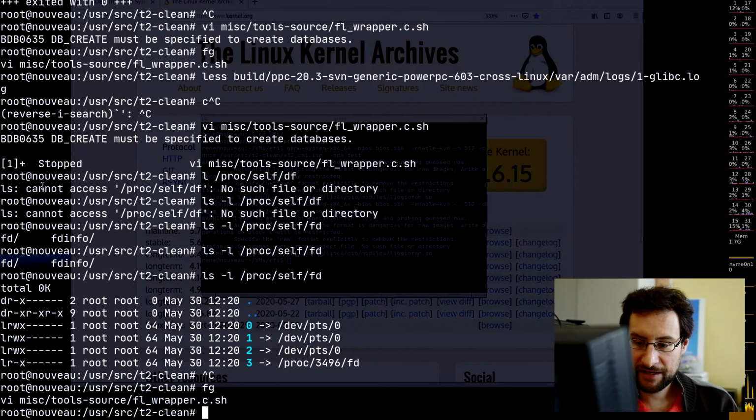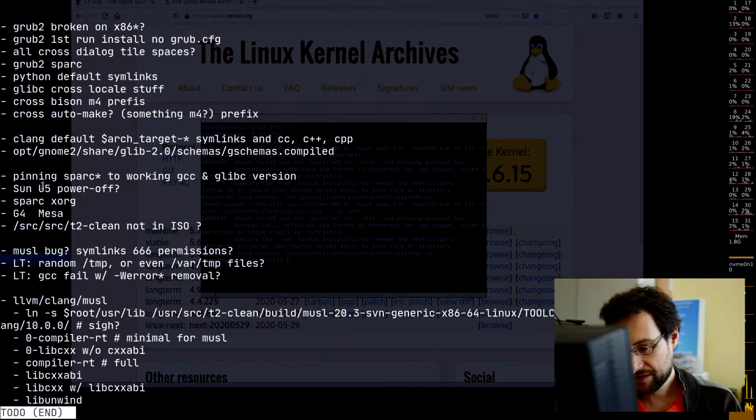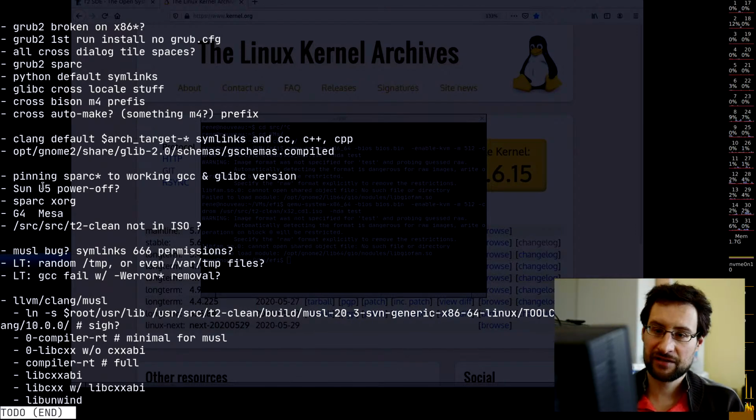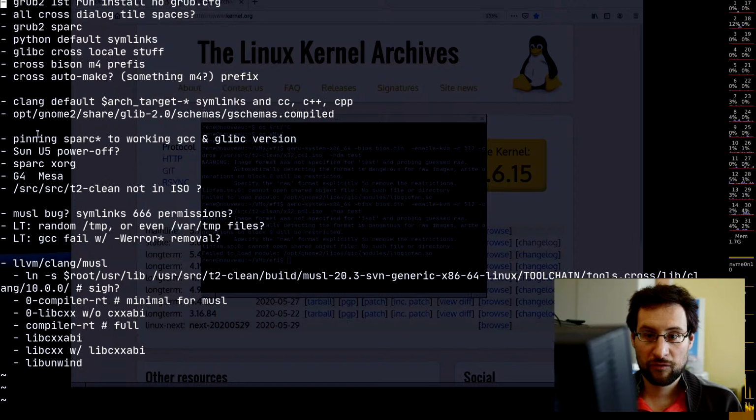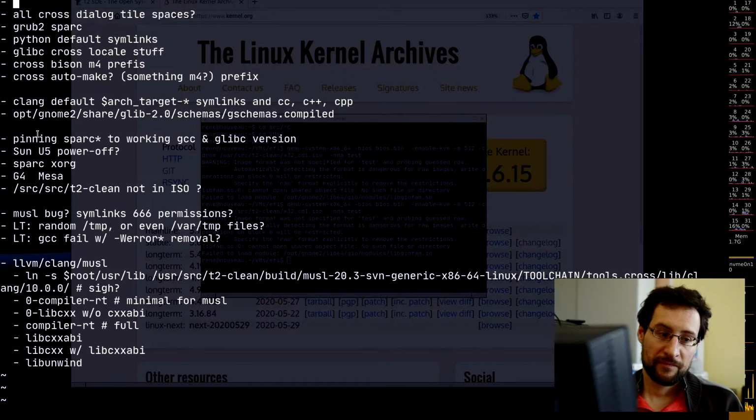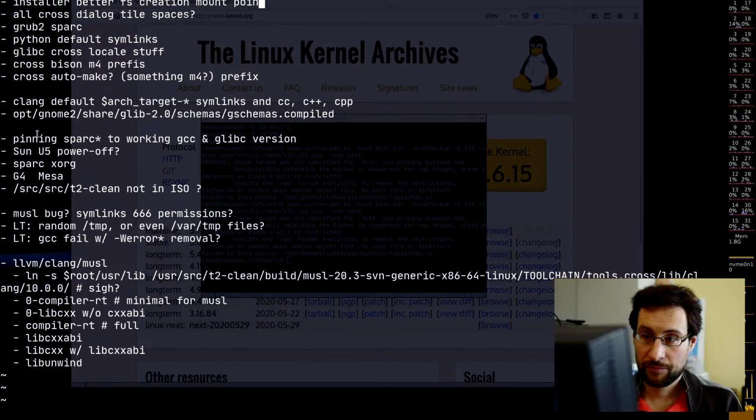So that's basically the update. The next issue is fixed. I have here a local TODO file. Probably I should also add some dynamic HTML bug tracking. Back in the day we had this at T2, of course, but it was constantly spammed. Oh, by the way, grub2 was broken, that is fixed. Grub first install grub config, that is fixed too. By the way, all cross dialogues. Theoretically, installer better, like fs creation, mount point suggestions. Yeah, eventually test grub2 on Sparc, because why not?